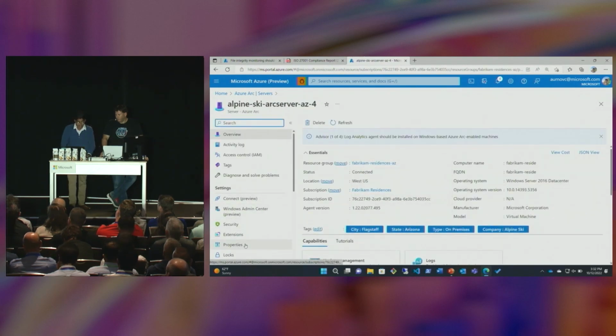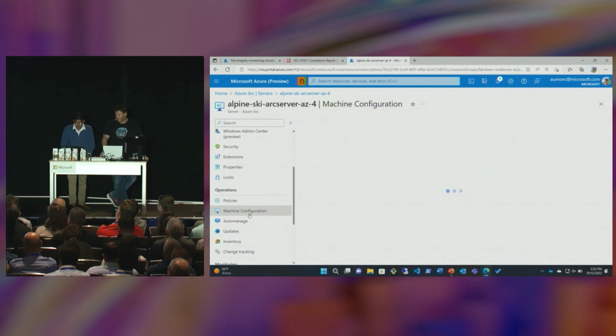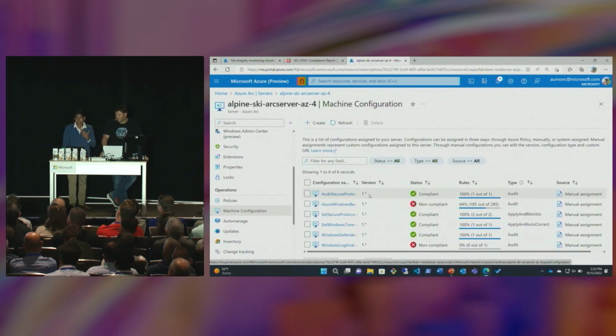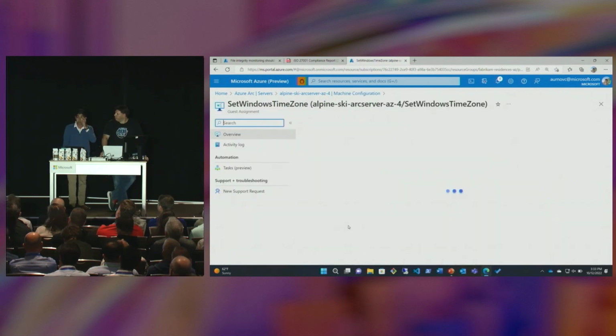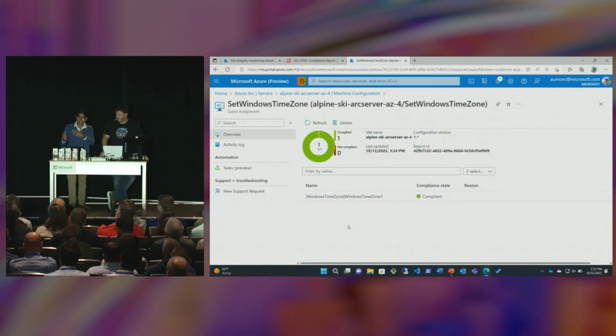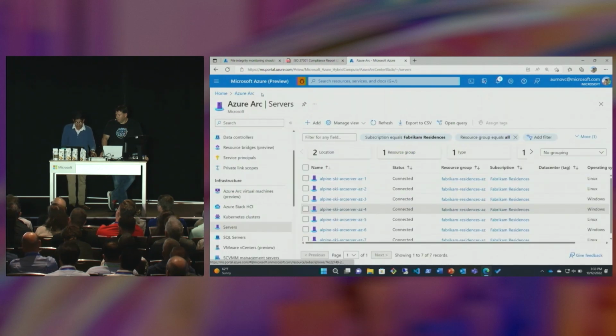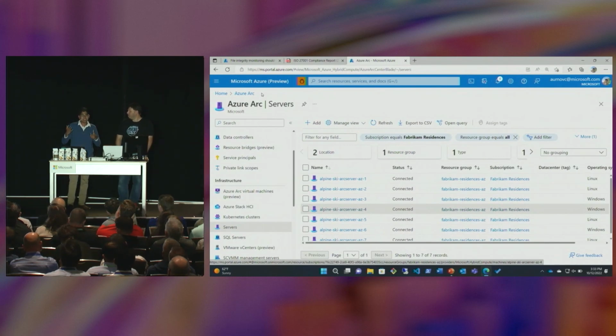And so we have some other servers in this environment as well, like Alpine Ski Arc Server AZ4, where we've applied some configurations already. And we can see other examples of guest configuration or machine configuration policies, such as setting the Windows time zone. And here we have a Windows server sitting outside of Azure that's been Arc-enabled. And we have visibility into the fact that we've configured it with the proper time zone, which in this case is West US. And that can be a challenge for Fabricam Residences, which is multinational in this case. So that showcases just the tip of the iceberg in terms of some of the governance capabilities afforded with machine configuration.